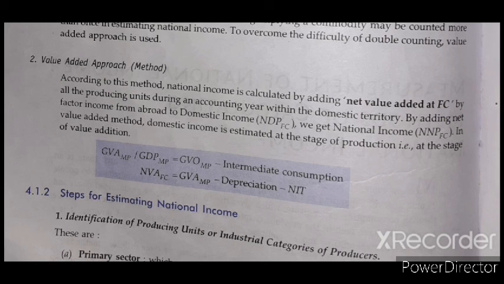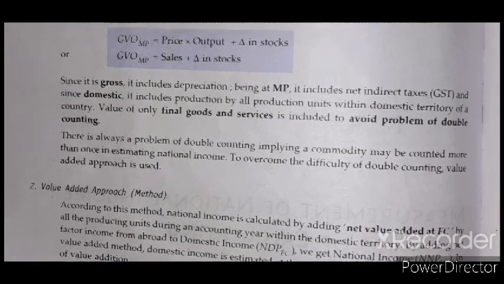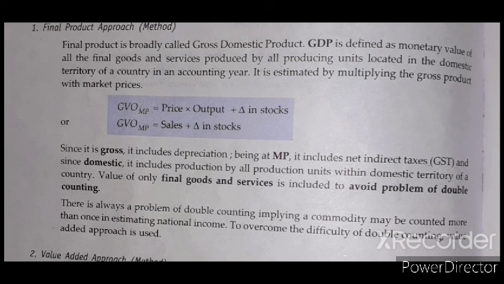By adding net factor income to domestic income, that is NDP at factor cost, we get the national income. In the value added method, domestic income is estimated at the stage of production, that is, at the stage of value addition. First of all, we have to know the value of the final goods and services.